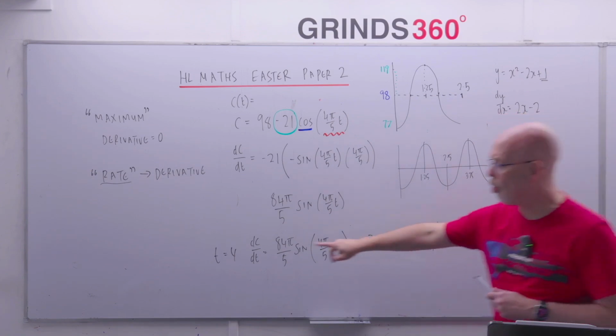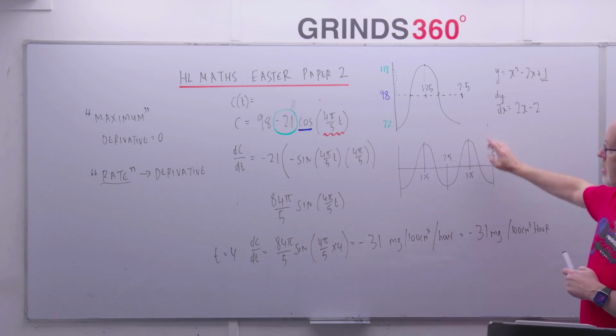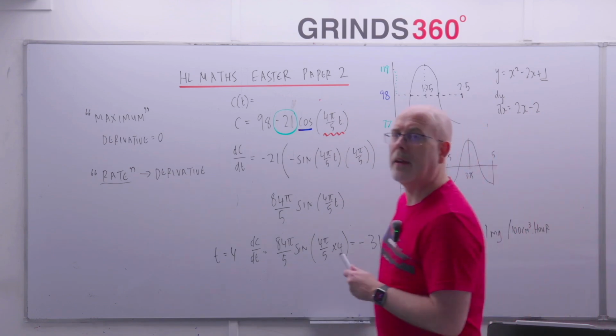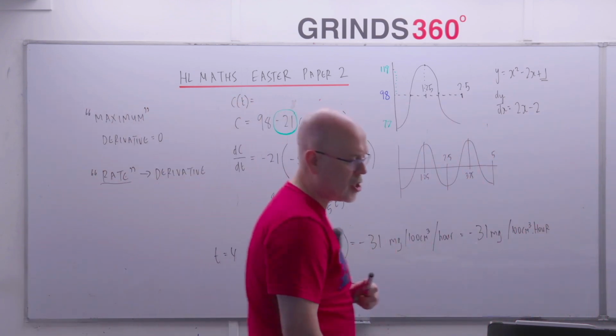Now, where's the number 4? 4 is in between these two here. So 4 is this part of the graph where the graph is going down. That's negative. Okay, I'm happy with that. So it looks like his blood sugar should be dropping at the 4 hour mark. My sketch suggests as much.